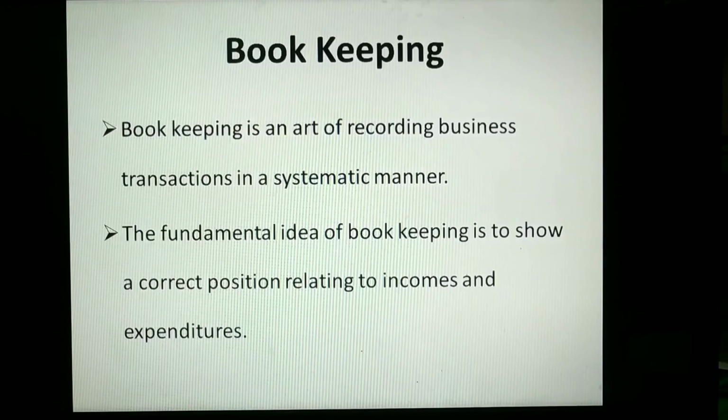Now moving on to the next topic, that is bookkeeping. Bookkeeping is an art of recording business transactions in a systematic manner. You just have to apply the given example to a business organization. So from our example, now we understand that recording the details of amount received and spent at regular intervals in a book is called bookkeeping. The fundamental idea of bookkeeping is to show a correct position relating to incomes and expenditures.